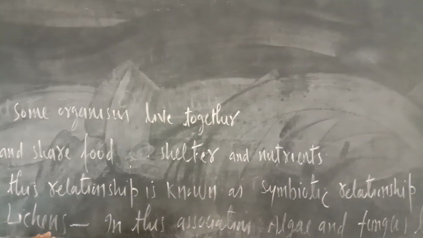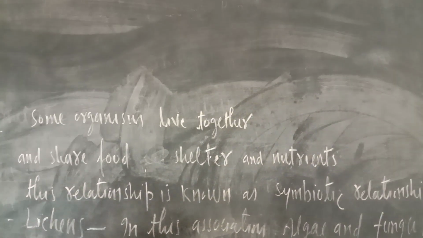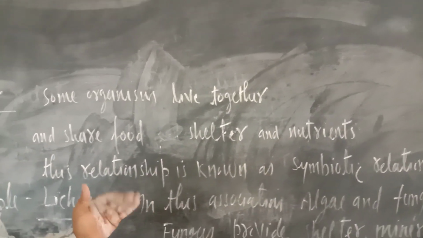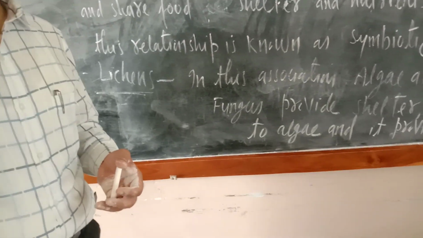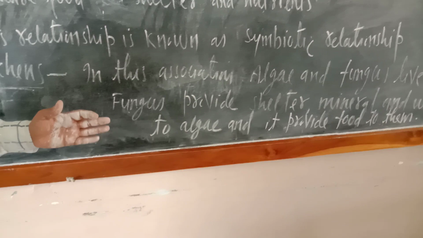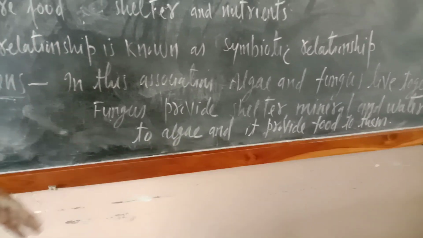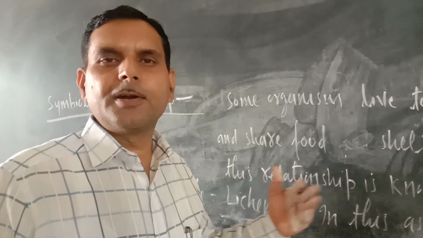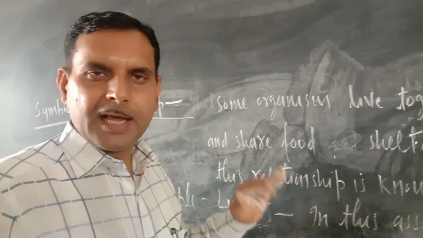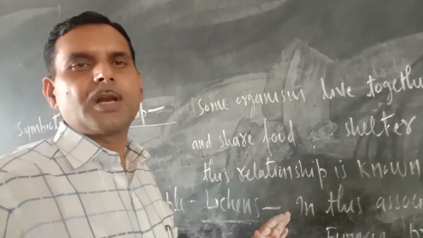In this mutual understanding, the best example is lichen. Lichen is one type of alga. This alga has chlorophyll. That is why it can prepare its food, but it does not have a root system, so it can't absorb water and minerals from the soil. That is why it associates itself with fungus. So the fungus provides shelter, water and nutrients from the soil to it, and the alga has chlorophyll, so it synthesizes food and the fungus will also get it.